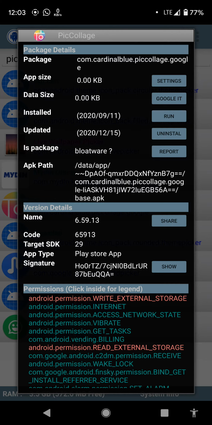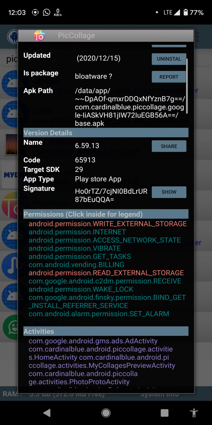It has an install date, update date, and also this version is 6.59.13, and they also have two types of permission. The dangerous permissions are write external storage and read external storage. The normal permissions are internet, access network state, vibrate, get task, buy link, receive, wake lock, bind get install reference service, and set alarm.